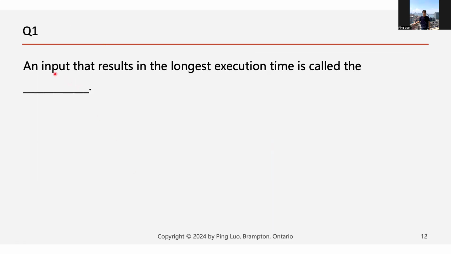So for an input that results in the longest execution time, what is that input usually called? It's the worst case input, right? We use the worst case input to determine the time complexity of an algorithm.